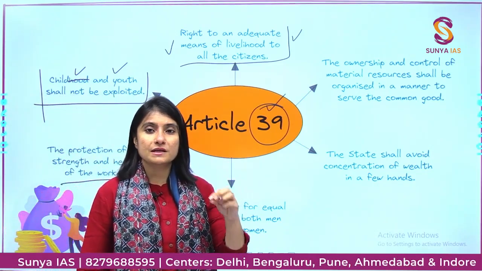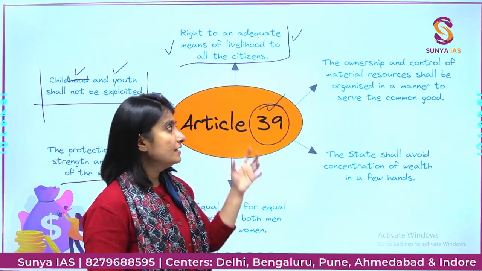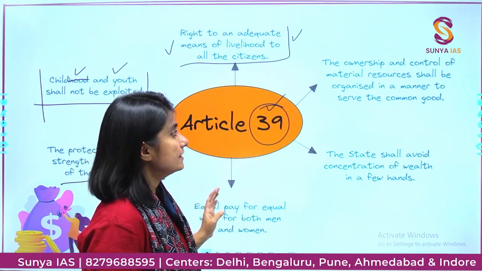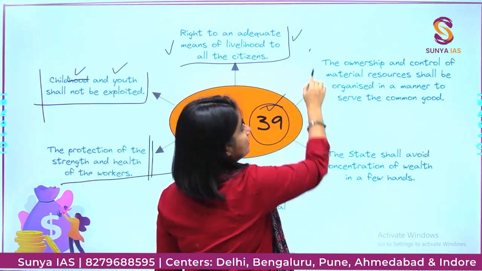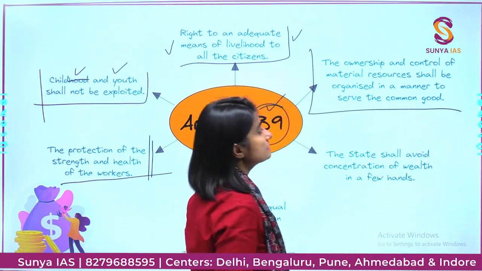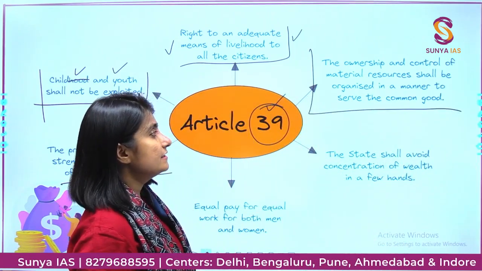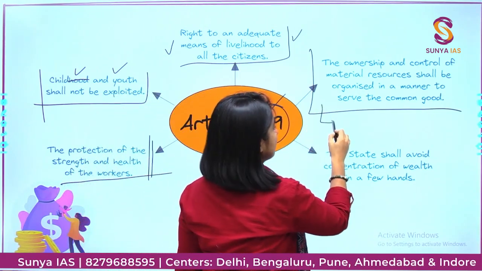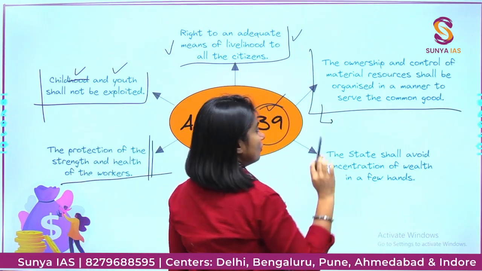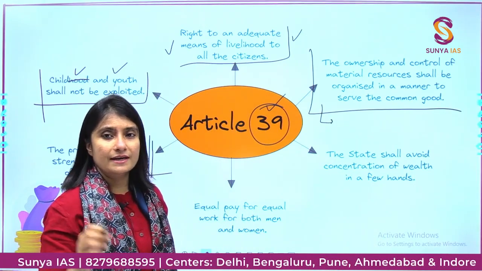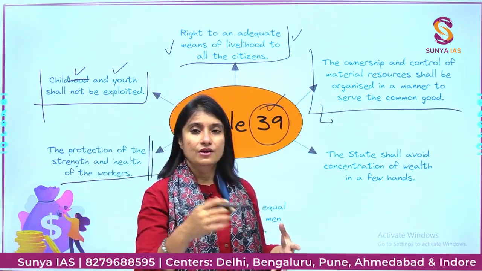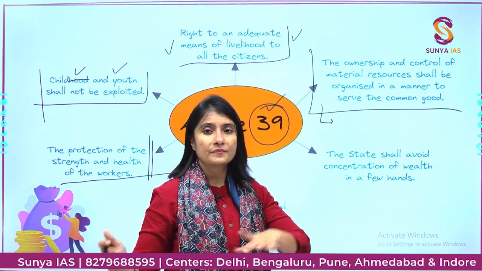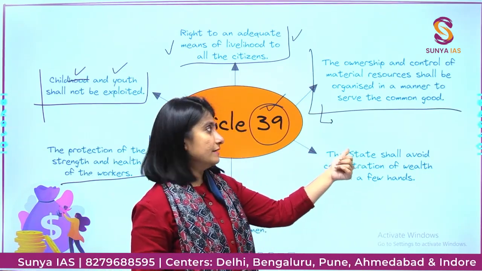Say, for example, the MGNREGA scheme, right? It offers 100 days of employment to people living in rural areas. The ownership and control of material resources shall be organized in a manner to serve the common good. You will have seen many examples here. A lot of silk mills or other textile mills which were running at a loss or not doing well were acquired by the government.